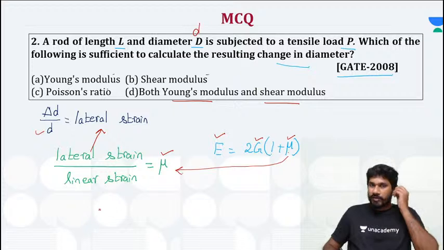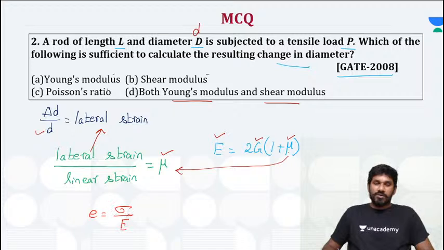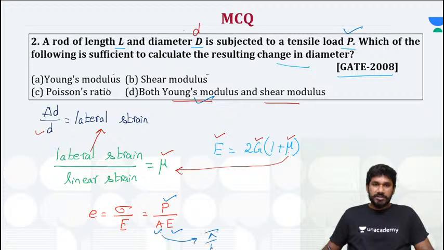Now the point is linear strain. So how to find linear strain? Linear strain is equal to stress by Young's modulus. Stress means load by area, divided by Young's modulus, where the load value is given in the question, Young's modulus you can get here, and area, since diameter is given, you can calculate using pi by 4 D square.